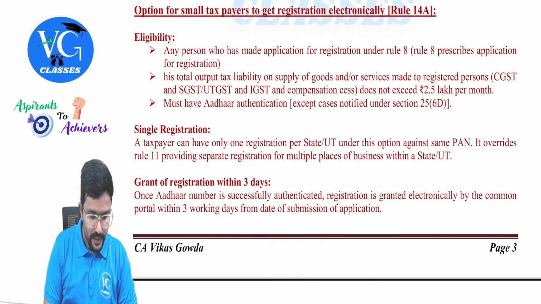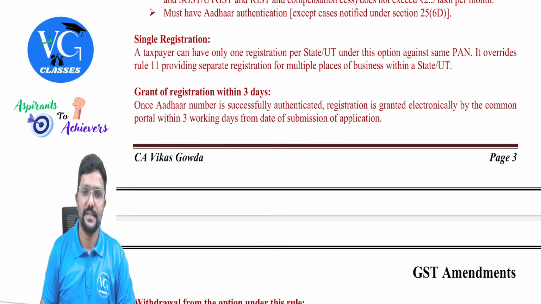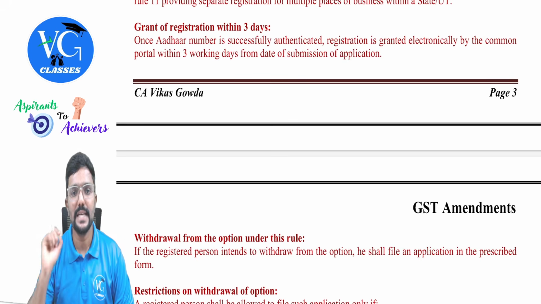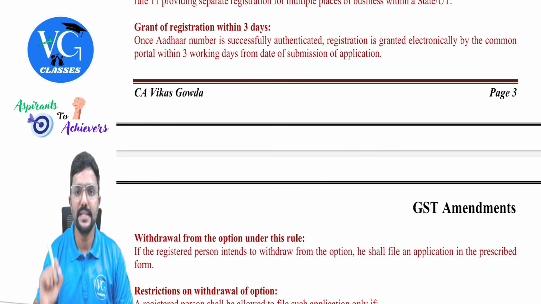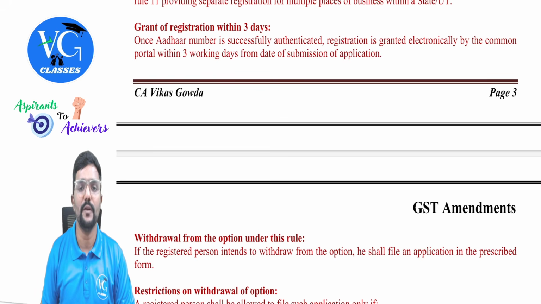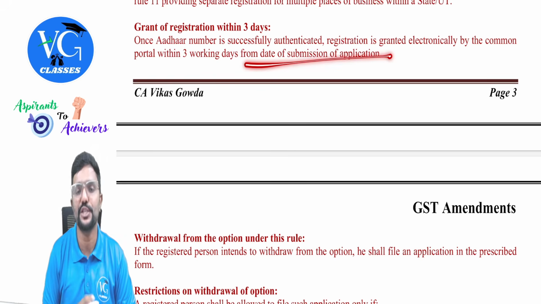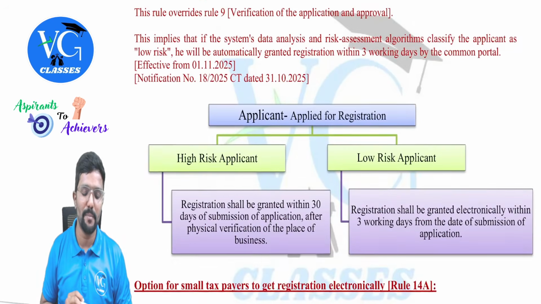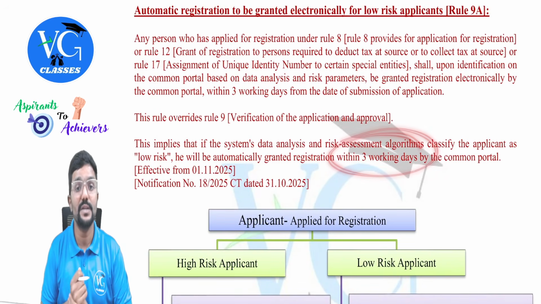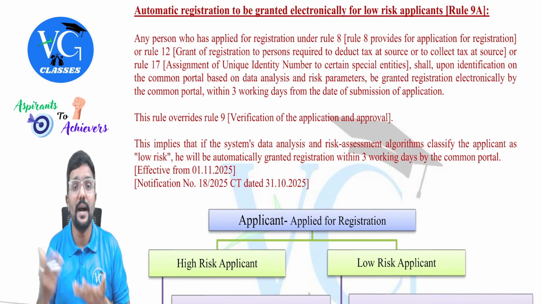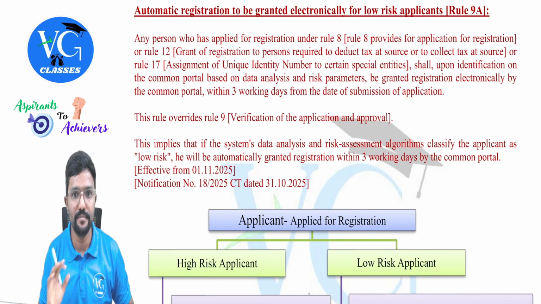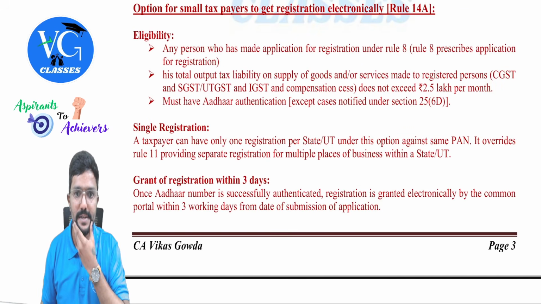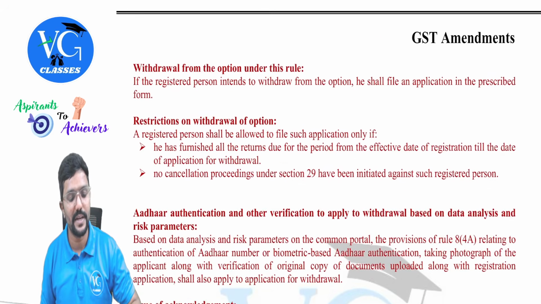Okay. Next, grant of registration within 3 days. Similar to whatever we learned in the previous rule, no? Same way here. Once the Aadhaar number is successfully authenticated, registration is granted electronically by the common portal within 3 working days from the date of submission of application, guys. So within 3 working days, please be careful. This 3 working days might be important for you. If they want to test this area under the MCQ, they might test you. Even under descriptive, they might test, but please be careful with the days. So grant of registration within 3 working days is done.